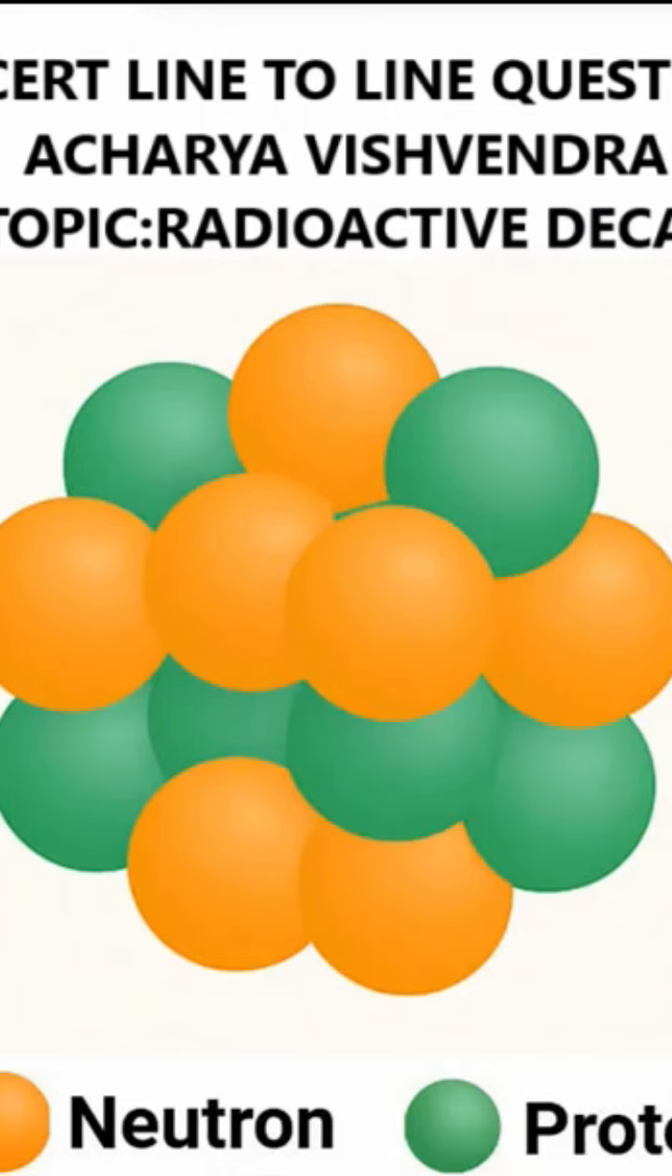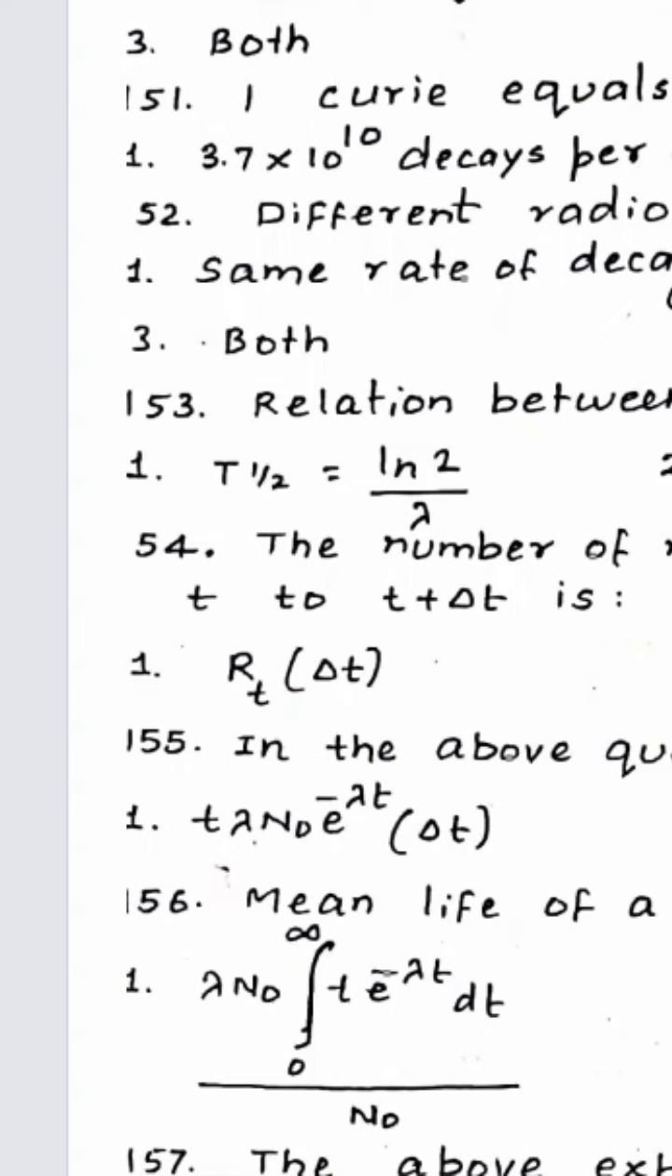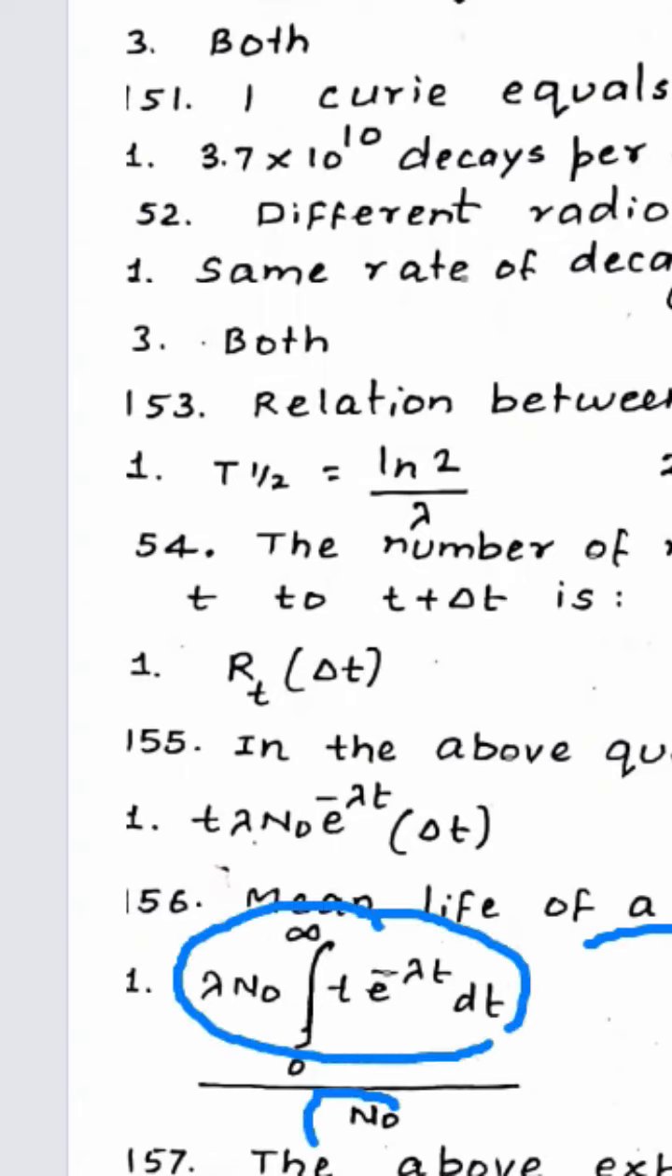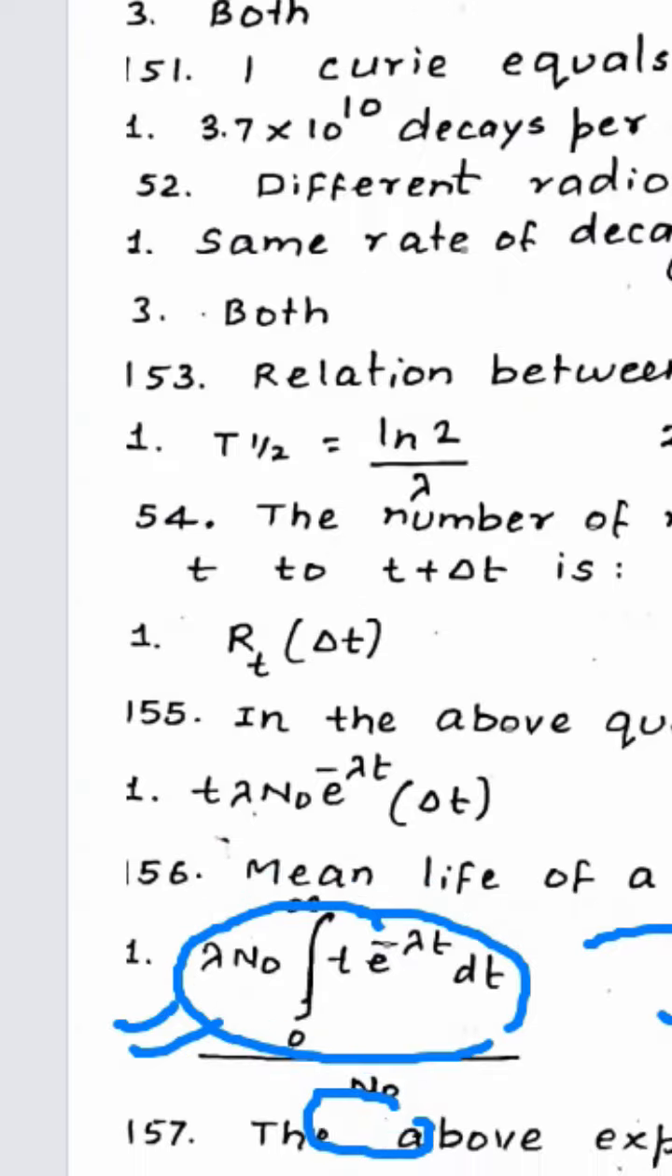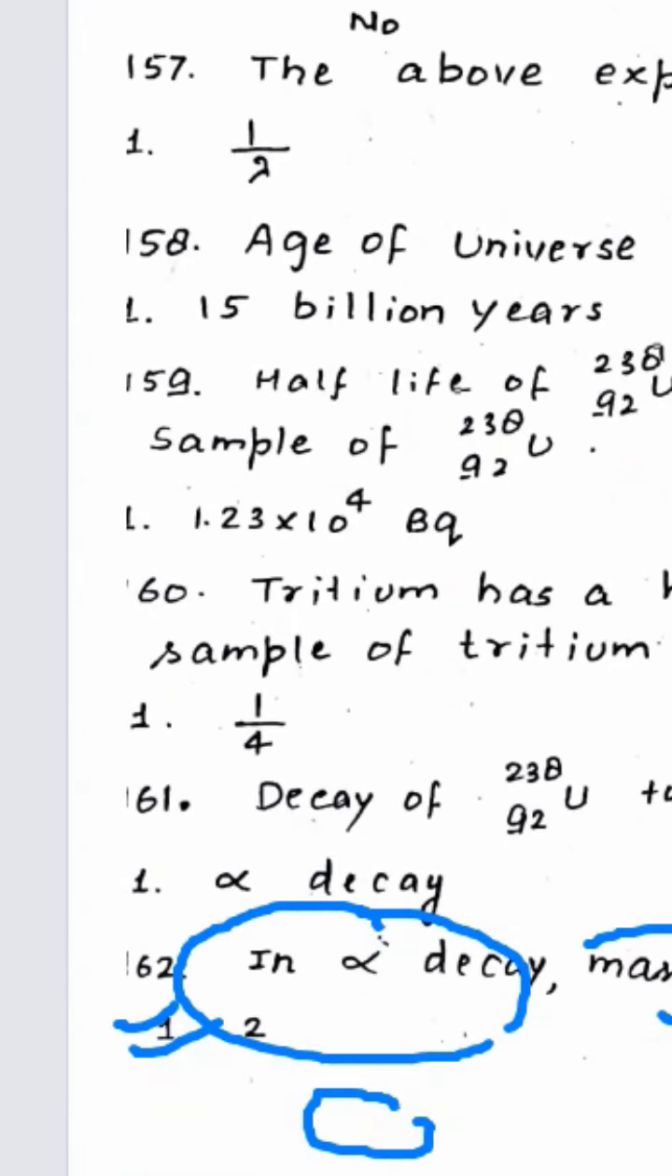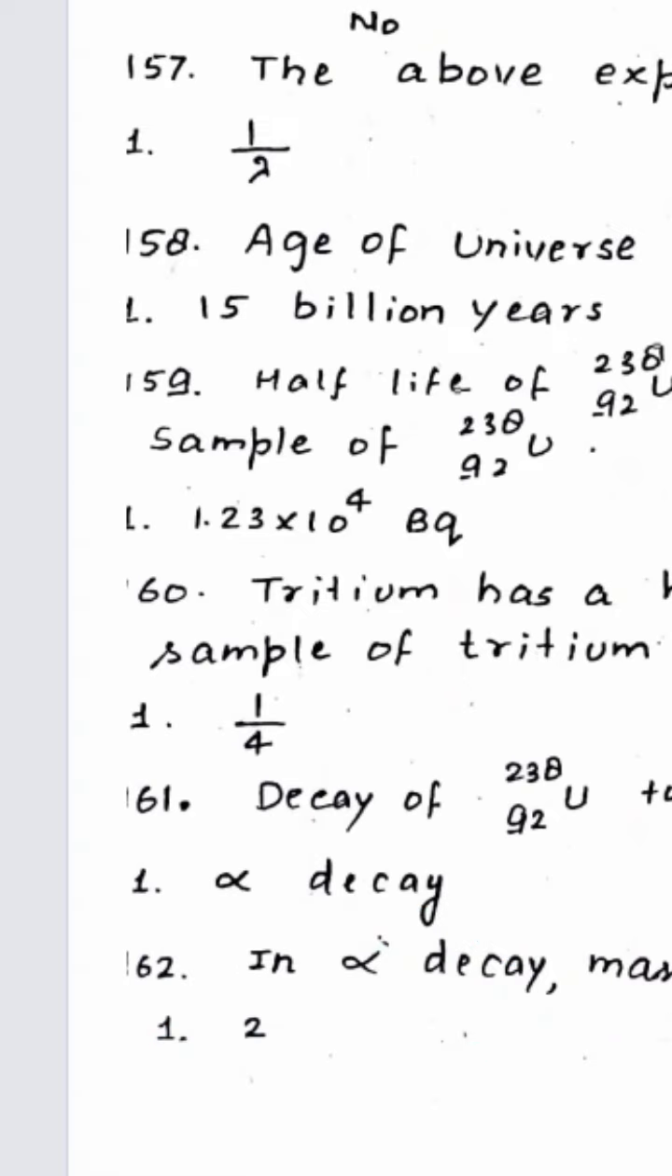So, good afternoon, everybody. This is NCERT line to line questions, and let's start with the question. Here, the mean life of a radioactive sample is the total life divided by the total number of molecules. So the first is also correct, and if you solve this, N naught will get cancelled out. The second is also correct. So both are correct over here, so the third option will be correct. And if we reduce this expression, then it will reduce to 1 by lambda.